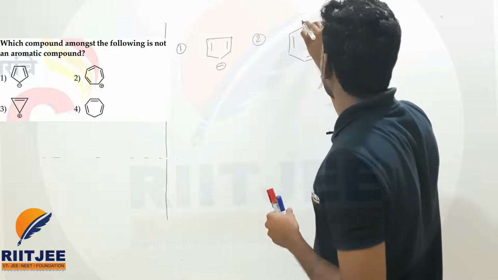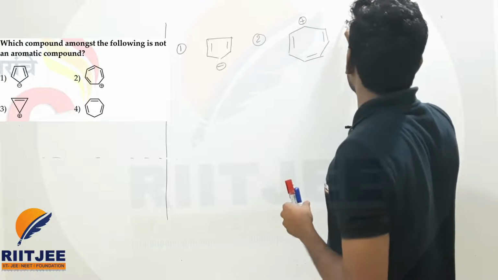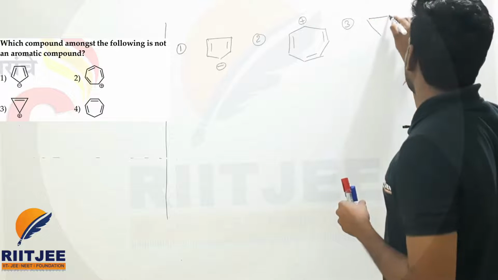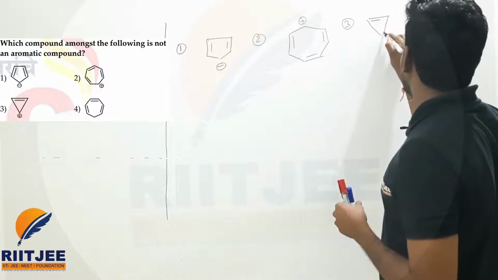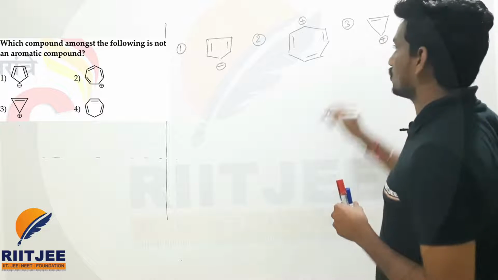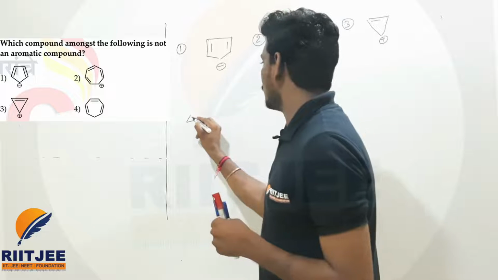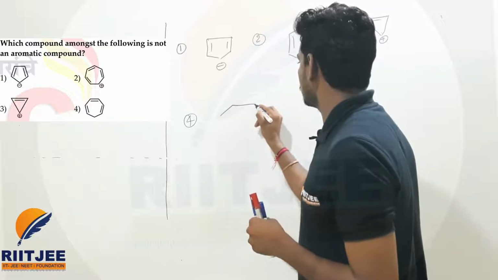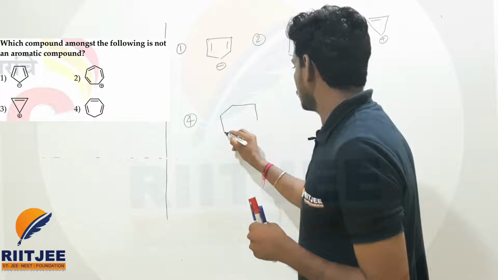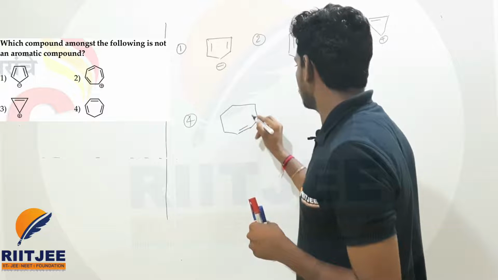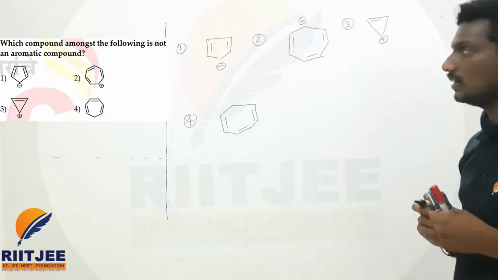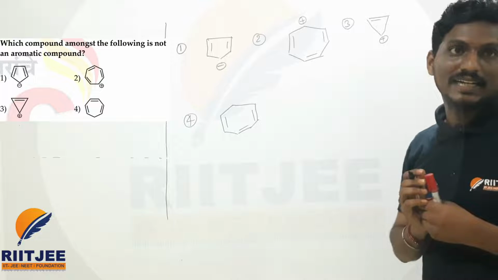The third option has a positive charge here. And the last option is the fourth option, this one. There are four options given. So he is asking which of the following is not aromatic.